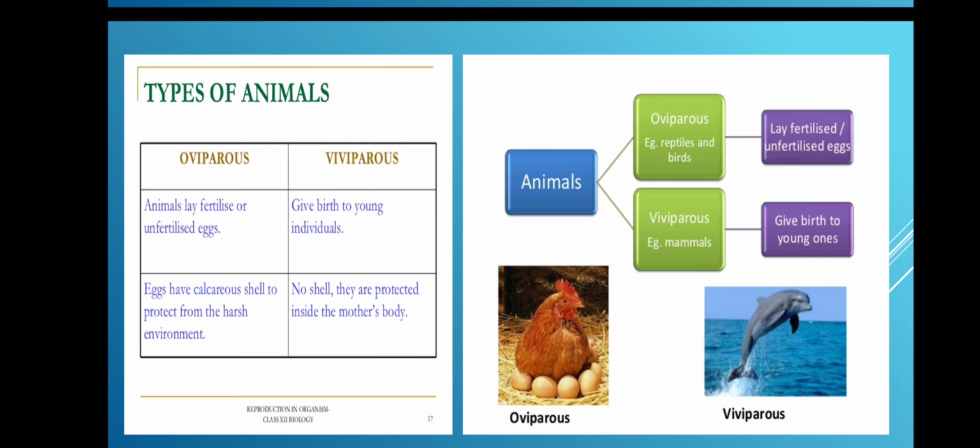Coming to viviparous, the biggest example is mammals. It could be cow, goat, humans, and all these mammals especially. They give birth to the young ones. There are no eggs or shells being formed, but they give birth to babies. No shells; they are protected inside the mother's body. The entire development takes place inside the mother's body.